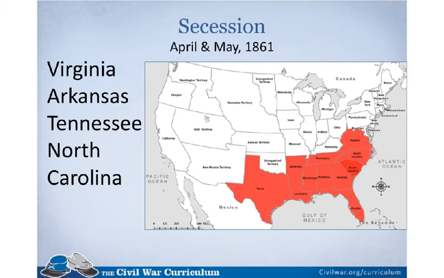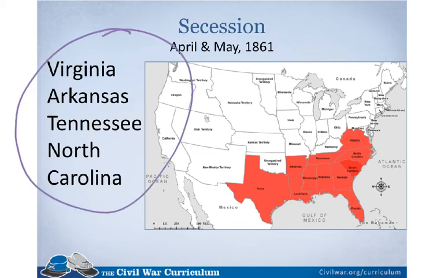After the Battle of Fort Sumter, there were 4 additional states. They are listed right here: Virginia, Arkansas, Tennessee, and North Carolina. And that is question number 7 in Miss Willard's document. But it also says, why do you think they gained the confidence to do so?